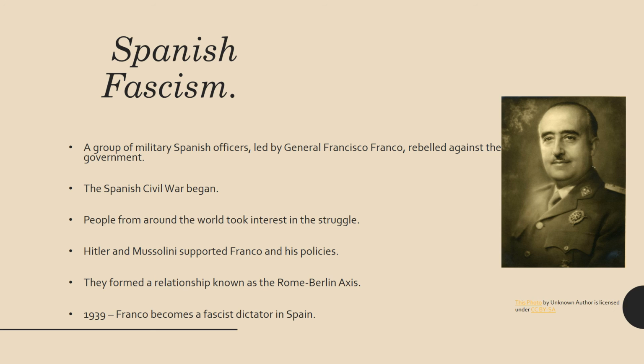Also during this time, Hitler and Mussolini are going to form their own alliance, and this will become known as the Rome-Berlin Axis, and this will be a very key part of their alliance as we go into World War II. After a couple of years, in 1939, finally Franco and his supporters will win the Spanish war, and Franco will become a fascist dictator, and he'll be there for about 40 years or so. Alright, so that's the rise of dictators and how dictators were threatening peace at this time in the 1920s and 30s.